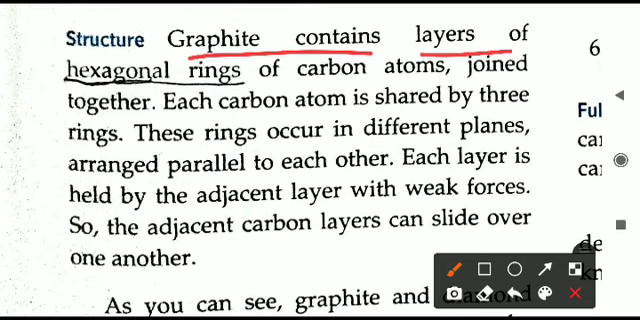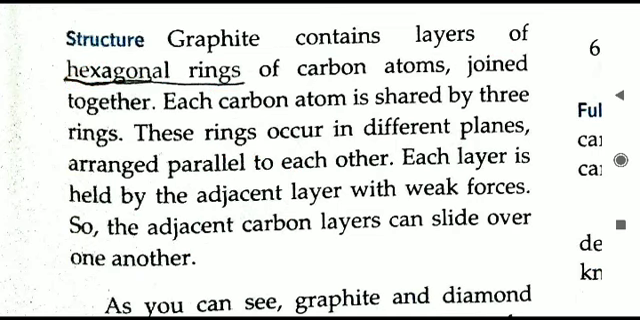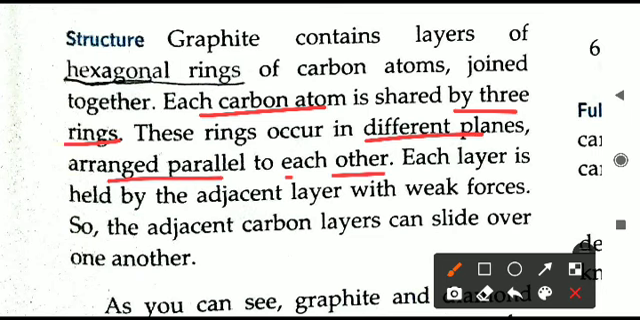In the case of graphite, there are layers of hexagonal rings. Hexagon is a polygon, a figure made up of 6 lines. So like this, a hexagon is there and different rings are there. All these rings have carbon atoms: 1 carbon, 2, 3, 4, 5, 6. So like this a hexagon is made, and this is a hexagonal ring. Many rings are attached to each other, and ultimately what will happen? Each carbon atom will be shared by 3 different rings. And the rings will occur in different planes arranged parallel to each other.